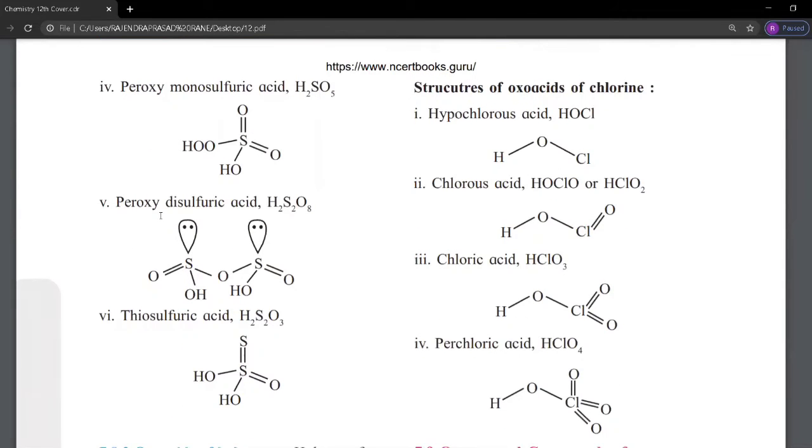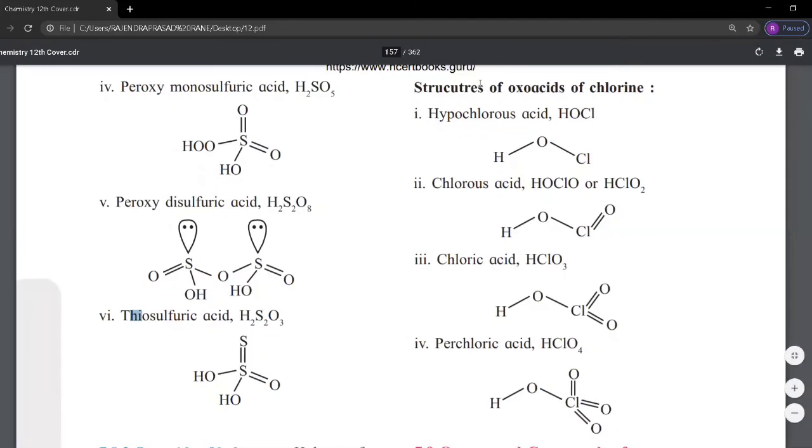The next is peroxydisulfuric acid, H2S2O8, where two sulfur atoms are bonded in this structure. Peroxydisulfuric acid and thiosulfuric acid, H2S2O3, have this type of structure. Then the oxoacids of chlorine.